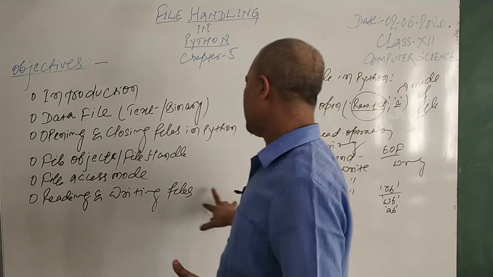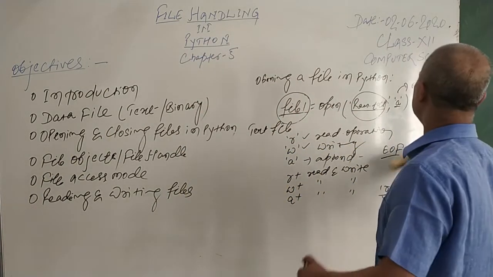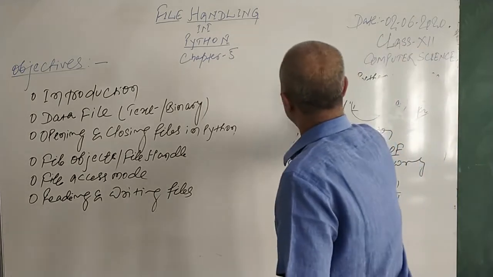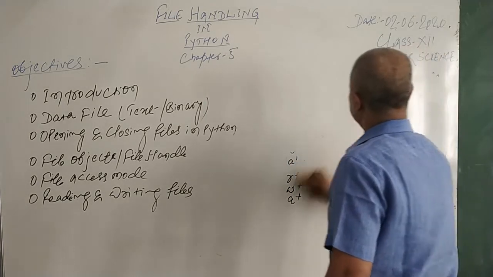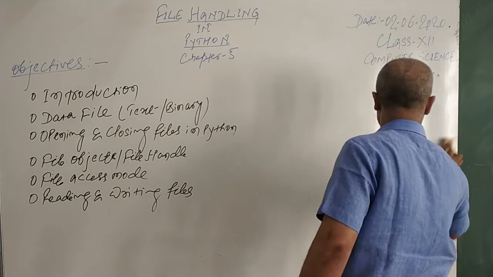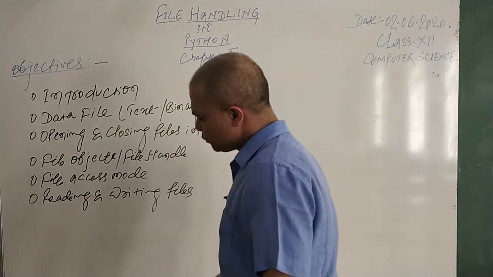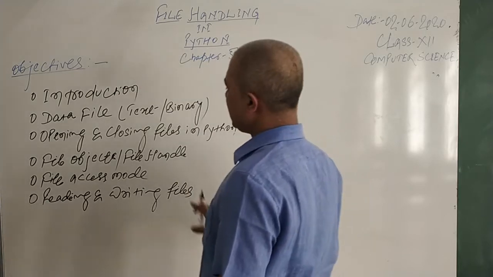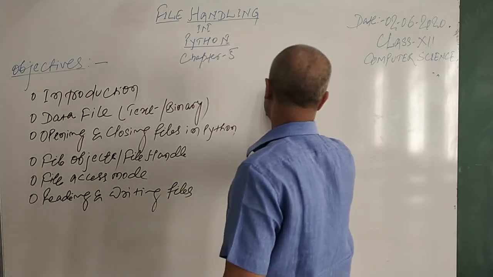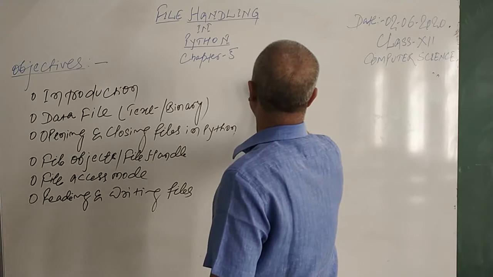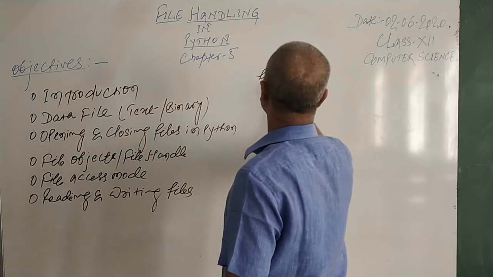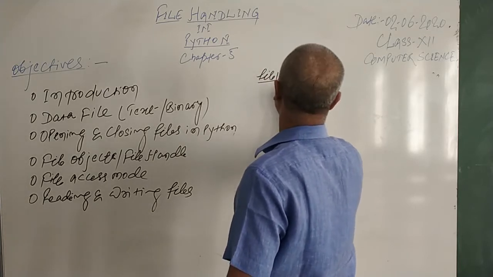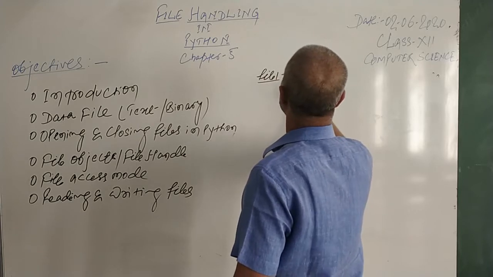Now reading and writing a file. Now let's come to how to read and write a file. Suppose there is a file I want to open and read. So as I mentioned, first of all you have to open the file. So say file1 as an object equal to, then we have the open method.